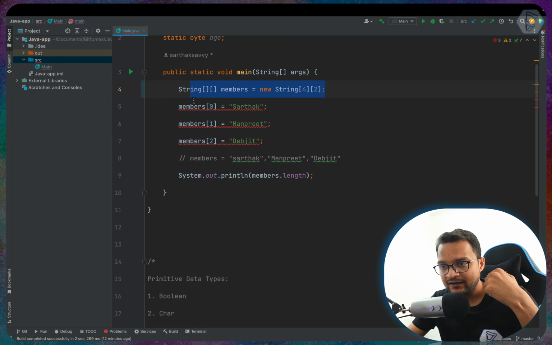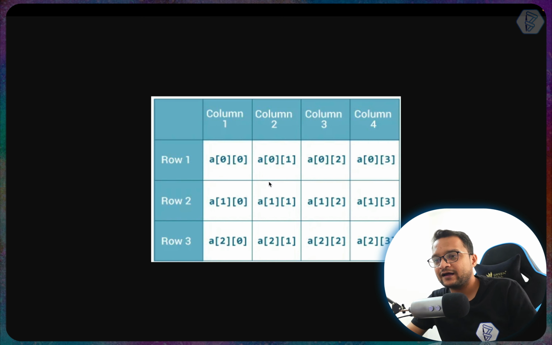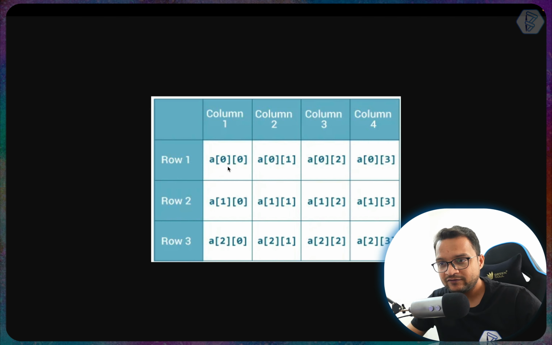If you're not able to visualize this, here is a very nice representation. When I say I have an array of 4 columns and 3 rows, it becomes something like this. When we say A00, it is representing this column. When I say A01, that means the first row and the second column, column number 2, index number 1, and similarly on the others.